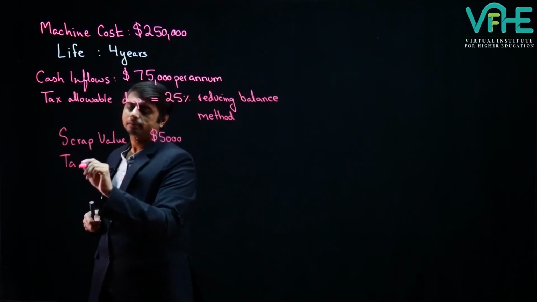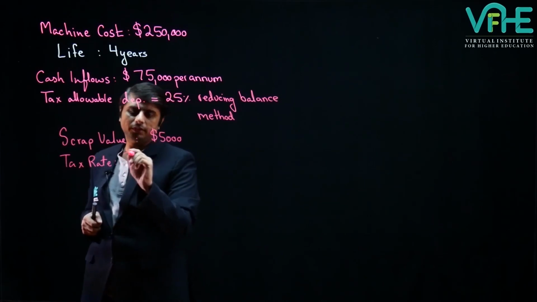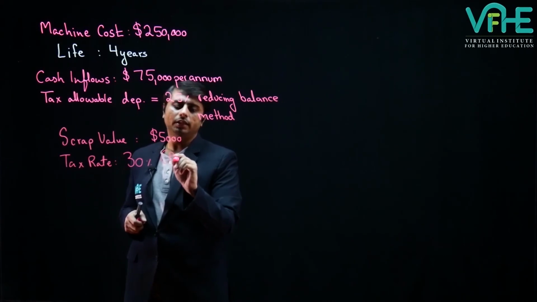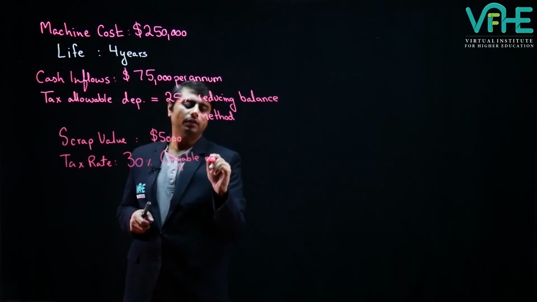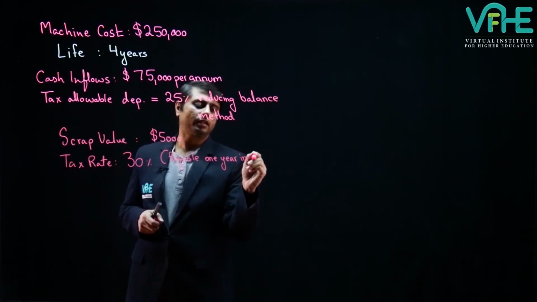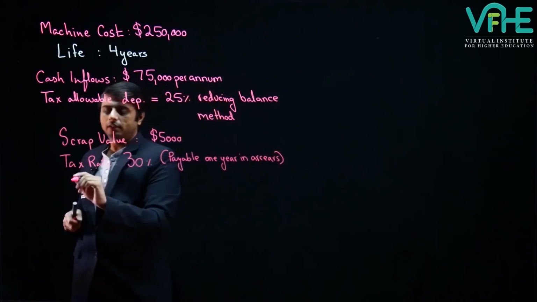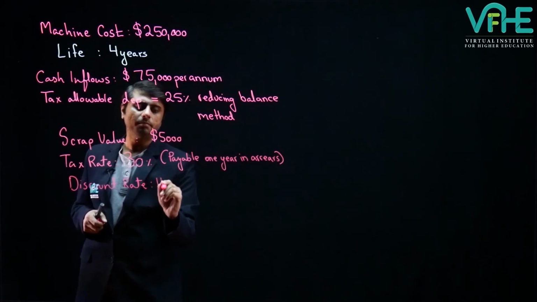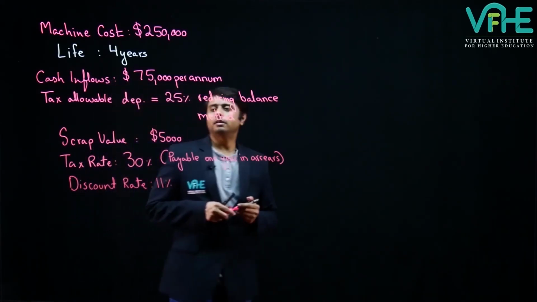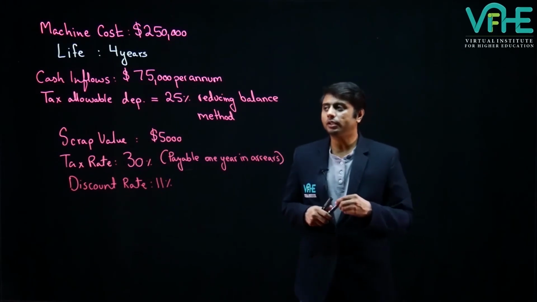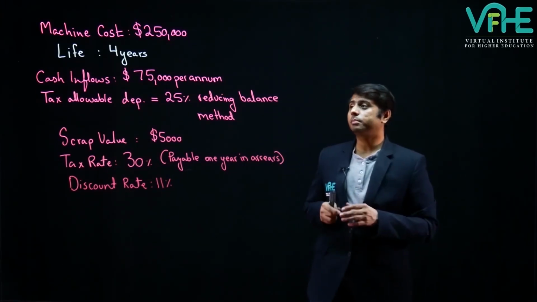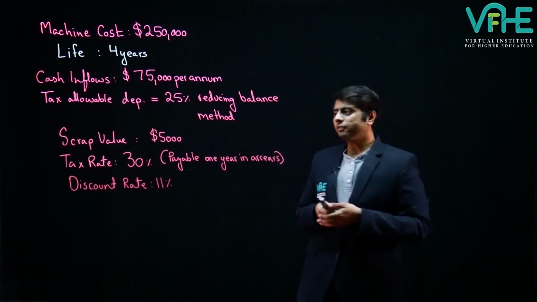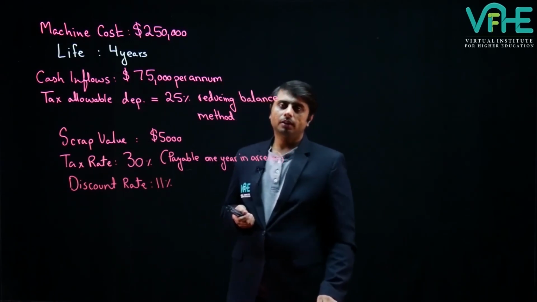Our tax rate is 30%, and let's say that tax is payable 1 year in arrears. Let's say that our discount rate is 11%, and we are supposed to calculate the net present value in order to decide whether we should purchase, whether we should acquire the machine, or whether we should not.